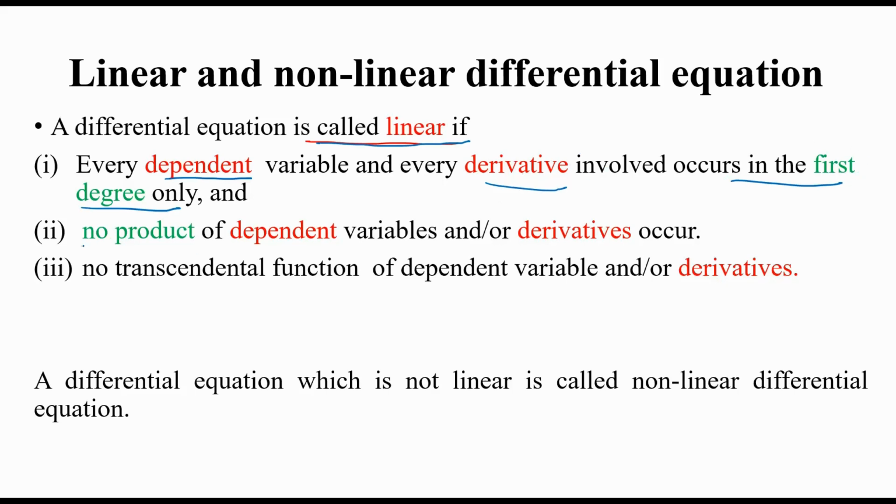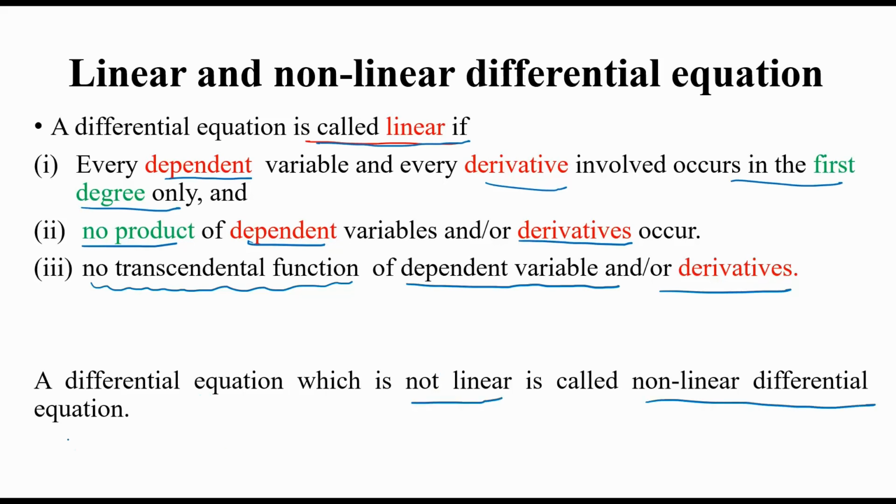and there should be no product of the dependent variable and the derivatives, and also there should be no transcendental functions of dependent variables or derivatives. So if these three rules are satisfied, you will say that the differential equation is linear, and if the differential equation is not linear, it is called a non-linear differential equation. So let us see some examples to clarify it.